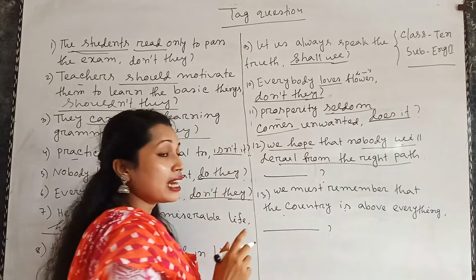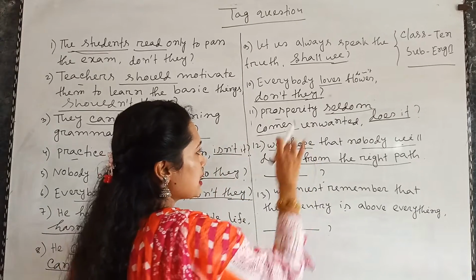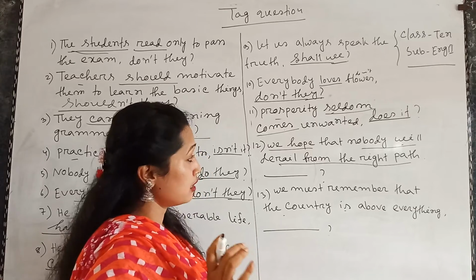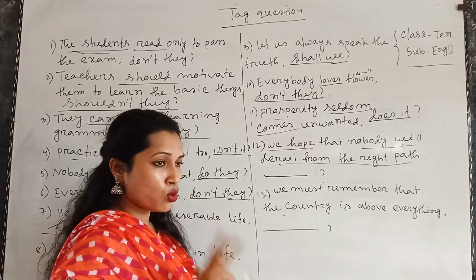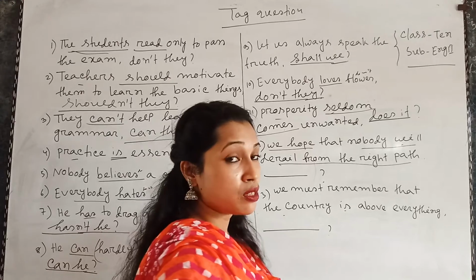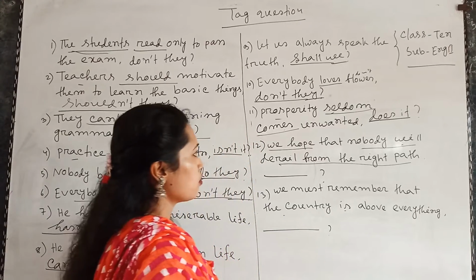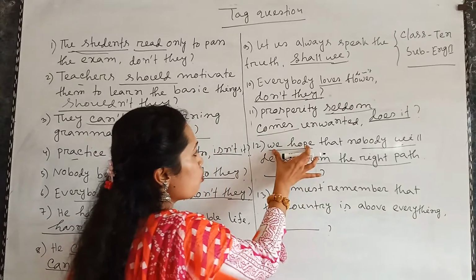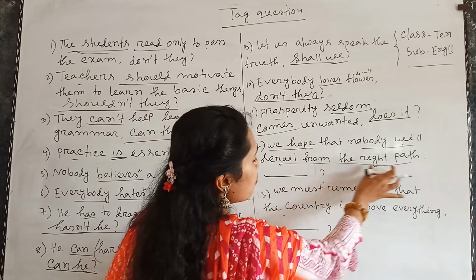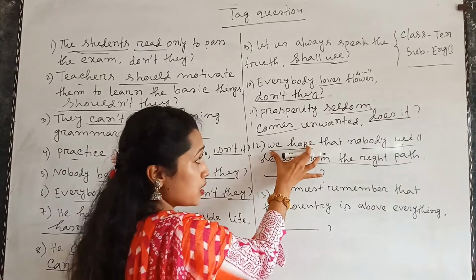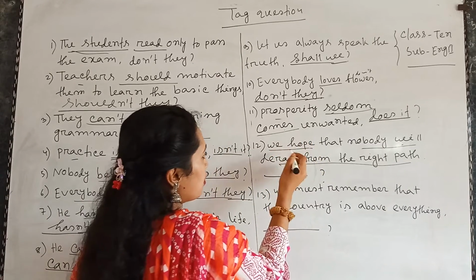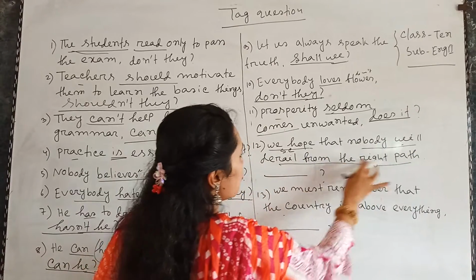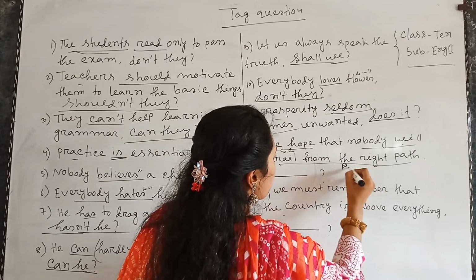That means there are two clauses in the sentence. You have also heard the name of clause. There are two kinds of clause, the first one is the main clause, and the second one is the subordinate clause. Principal clause and subordinate clause. We hope that nobody will derail from the right path. We hope, this is the subordinate clause, and nobody will derail from the right path, this is the principal clause.